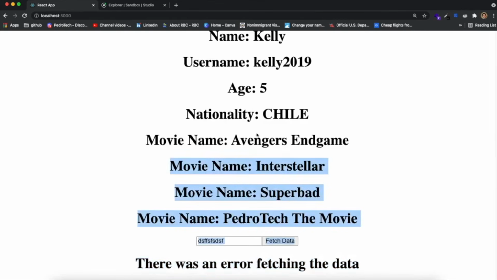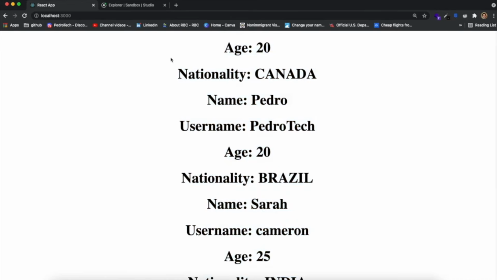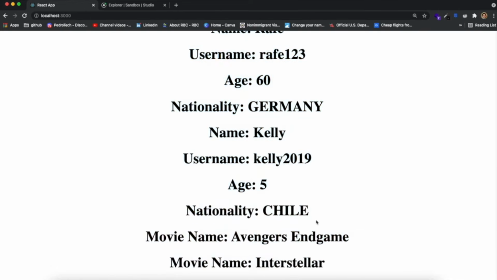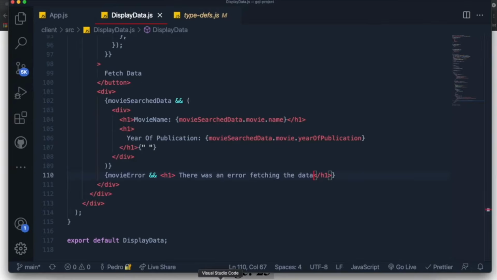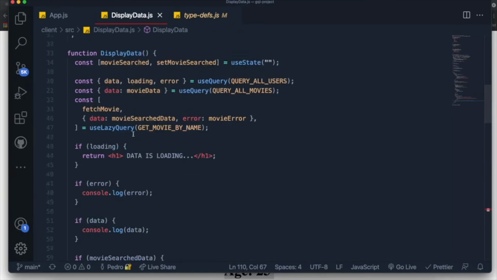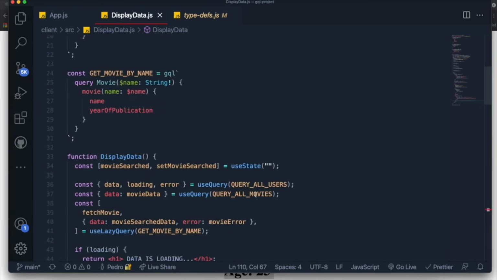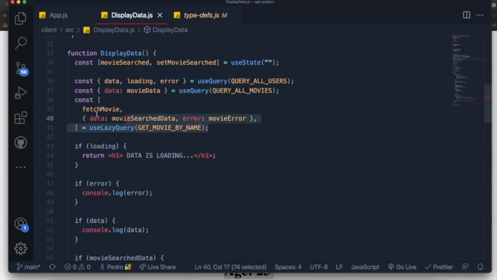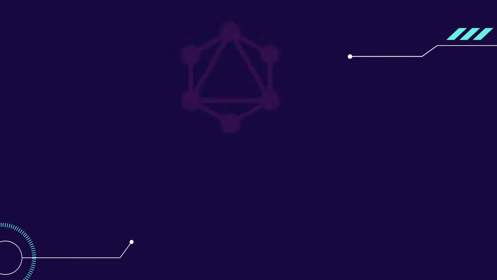So now we have our beautiful app over here, which honestly, looking right now, kind of seems confusing, but we're able to query data from lists. We're able to fetch data from a specific, like from one single user using variables when we're querying data. And that's amazing.